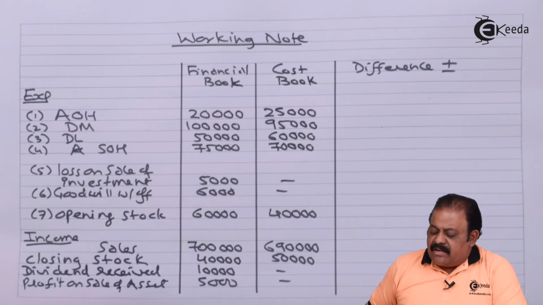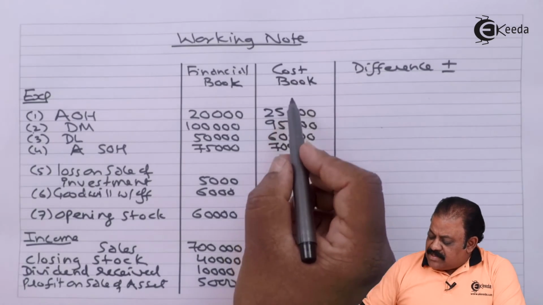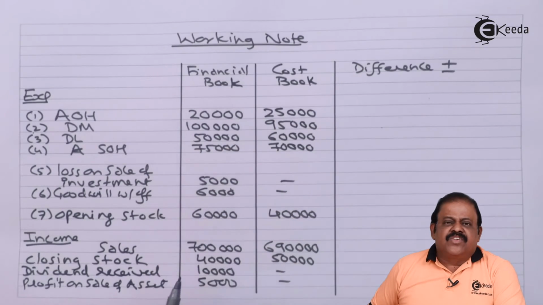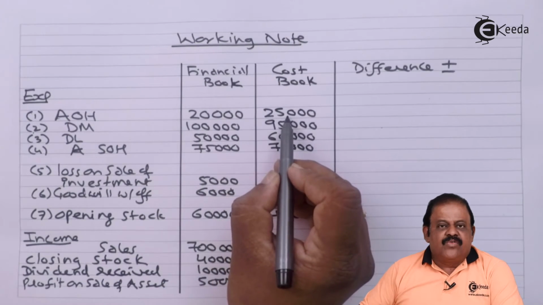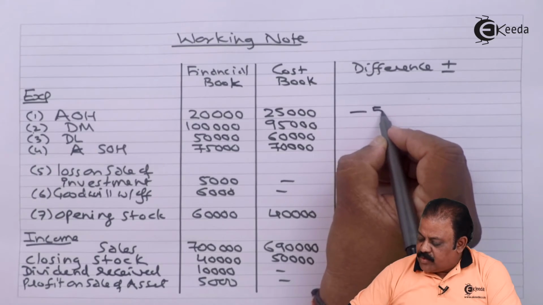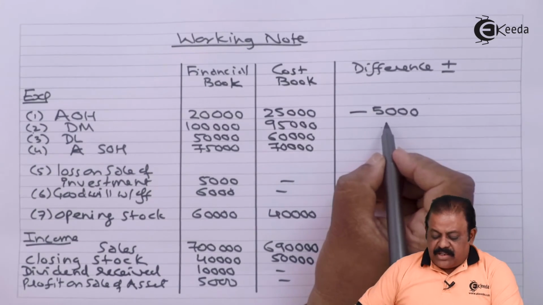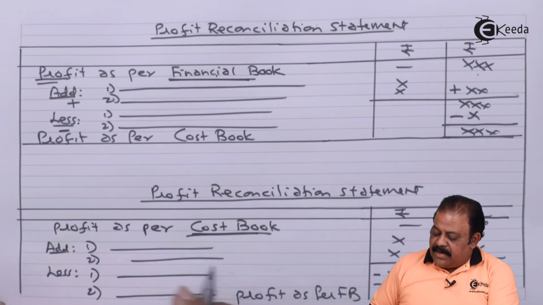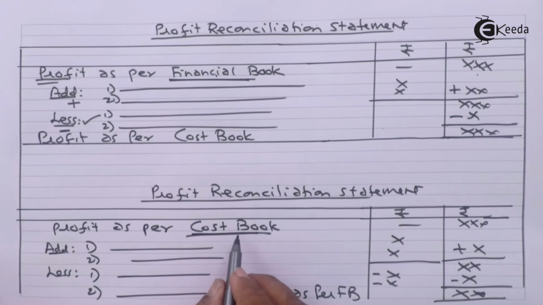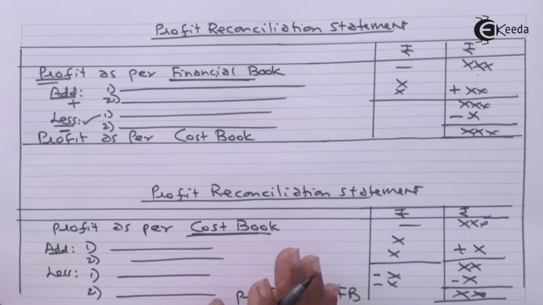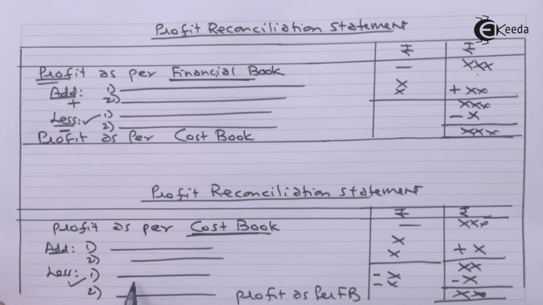Now listen carefully, we are required to deduct amounts of the second column from amounts given in the first column. Like administration overhead, first column 20,000 minus 25,000. So the answer will be minus 5,000. Now this minus 5,000 in our profit reconciliation statement will fall in the less items. If we prepare profit reconciliation statement by taking any profit as a starting point, if in the working note we are getting a minus amount, it will be recorded in the less portion of the profit reconciliation statement.